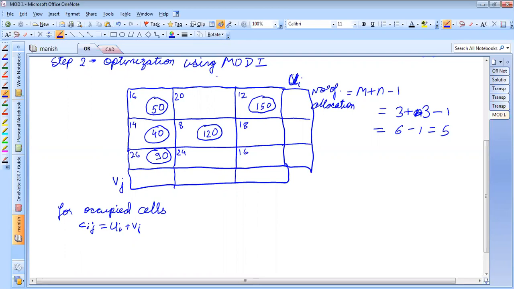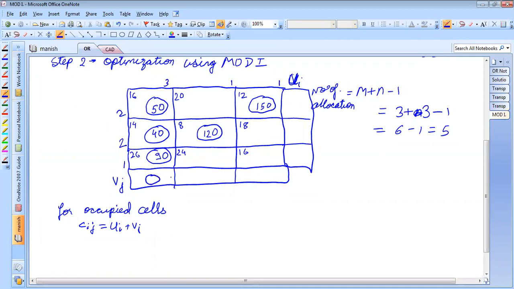No? So shall we continue? Yes, sir. Okay. Then the next step is we find the row or column with maximum allocation. Row 1 has 2 allocations. Here also we have 2 allocations. Here I am having 1 allocation. Here I am having 3 allocations. Here I am having 1 allocation, and here 1 allocation. I'm just writing this for my purpose; you don't need to write it in the solution. Which one is maximum? Column 1.